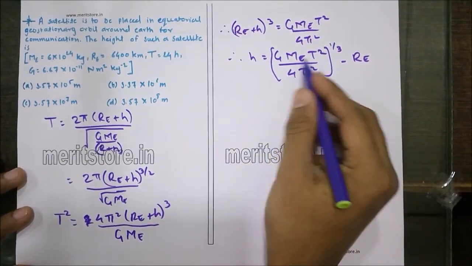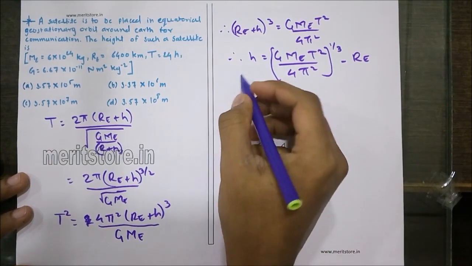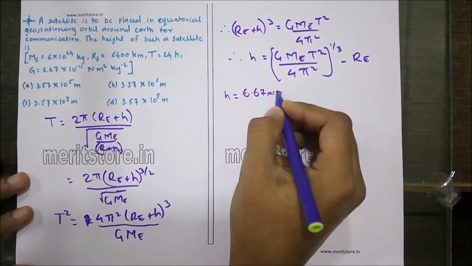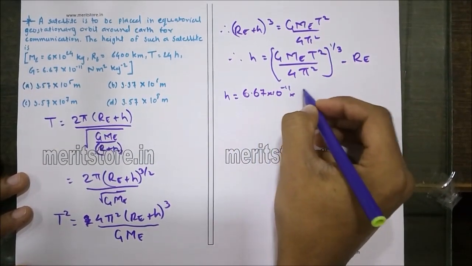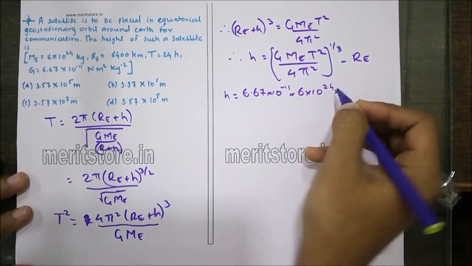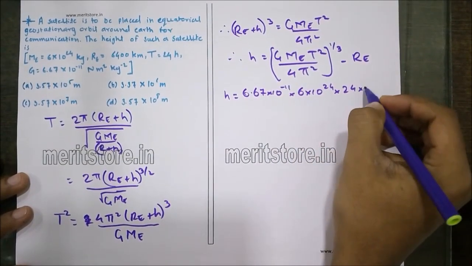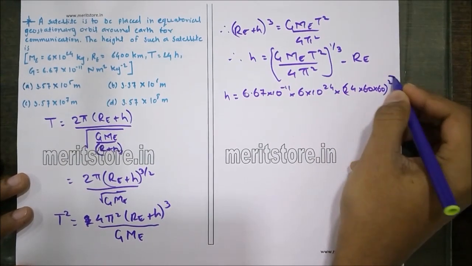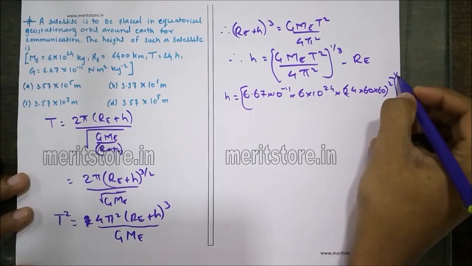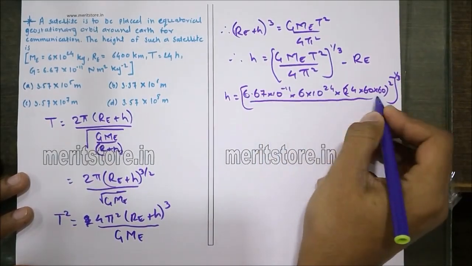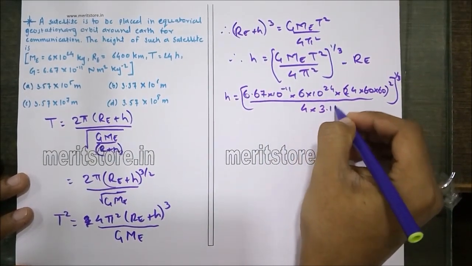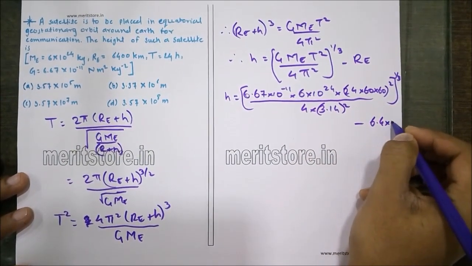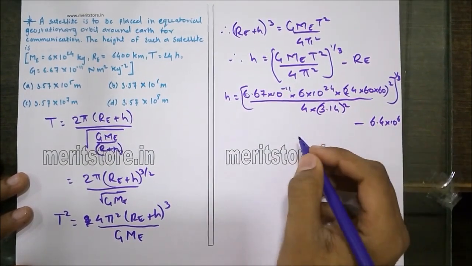Now, substituting the values of mass, time period, and the radius of the Earth, we get h is equal to (6.67 into 10 raised to minus 11, into 6 into 10 raised to 24, into 24 hours into 60 minutes into 60 seconds, the square of it) the whole raised to 1 by 3, divided by 4 into 3.14 squared, minus Re, that is 6.4 into 10 raised to 6 meters.